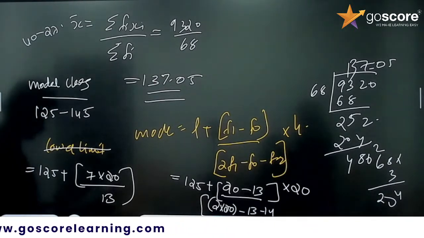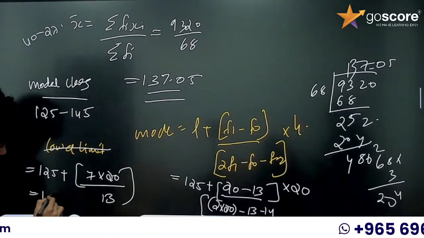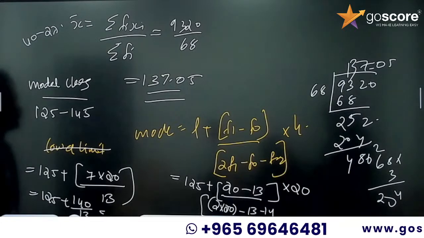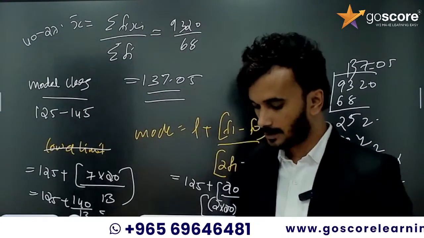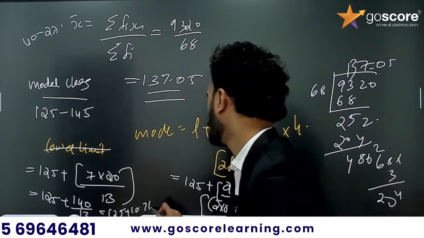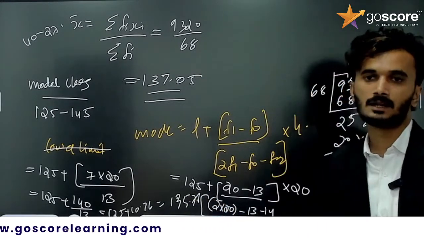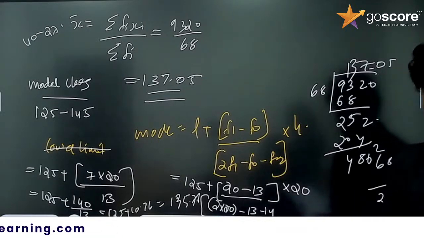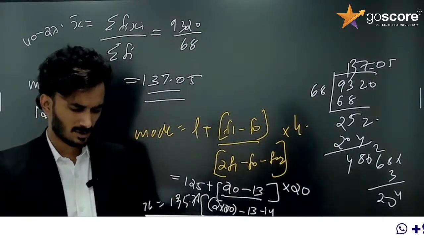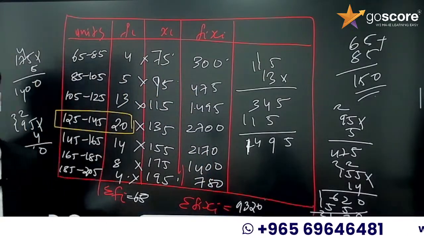So multiply: 125 plus 140 divided by 13. 140 divided by 13 is around 10.76. You will get the answer as 135.76. Actually, this question is a direct question, but the one problem is that it is lengthy, so you need to solve it carefully.